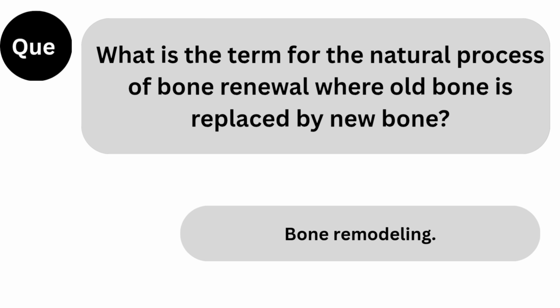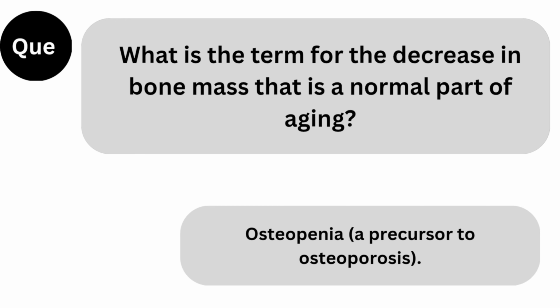Next question. What is the term for the natural process of bone renewal where old bone is replaced by new bone? Answer. Bone remodeling. Next question. What is the term for the decrease in bone mass that is a normal part of aging? Answer. Osteopenia, a precursor to osteoporosis.